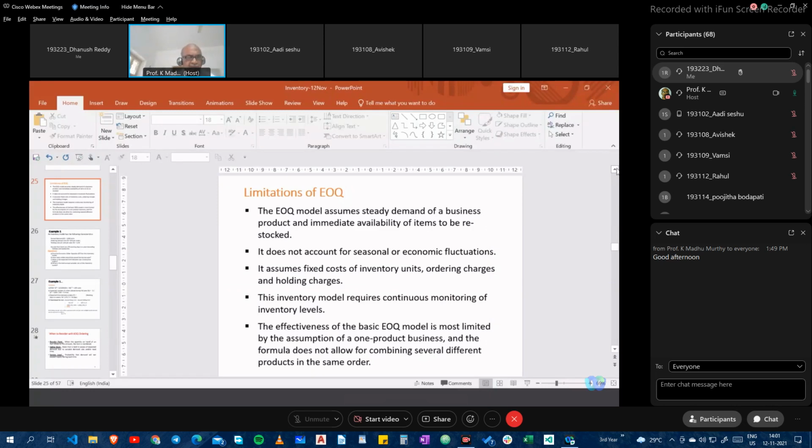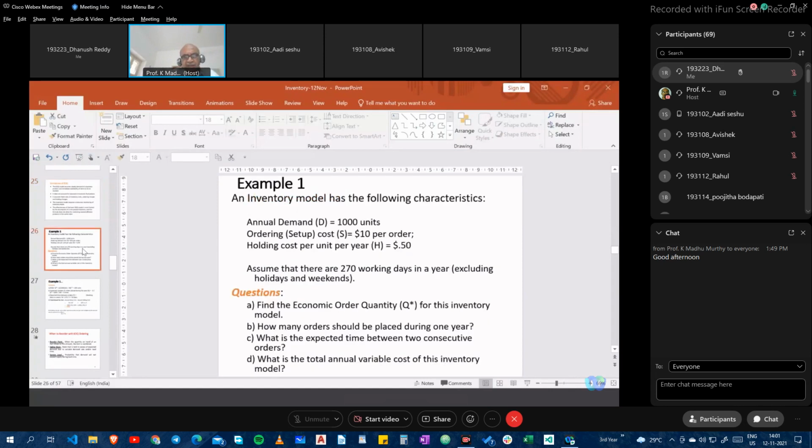Now, coming to a worked out illustration of the problem: an inventory model has the following characteristics. Here, the annual demand is given, and H is given as 50 per unit per year.